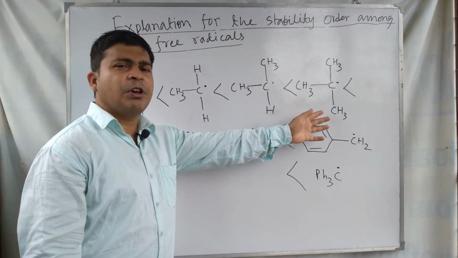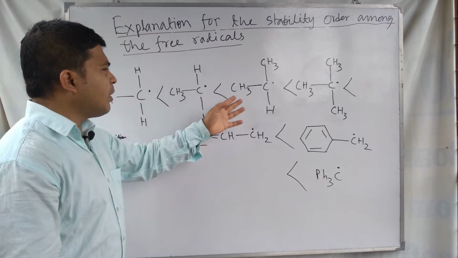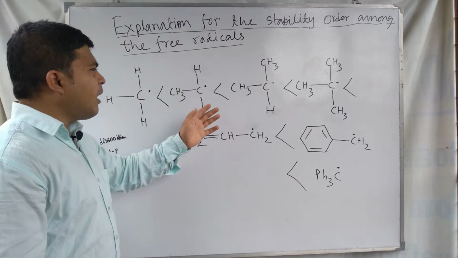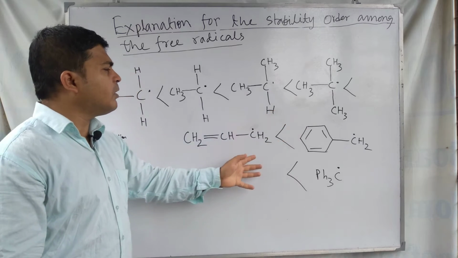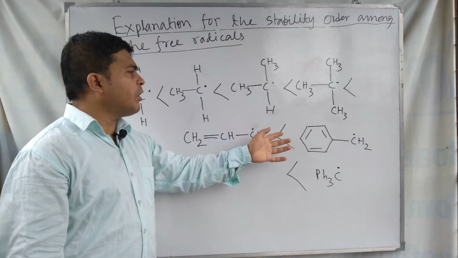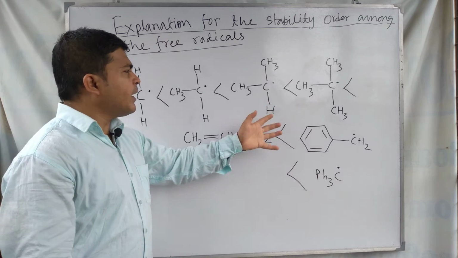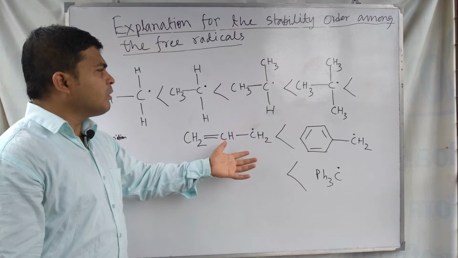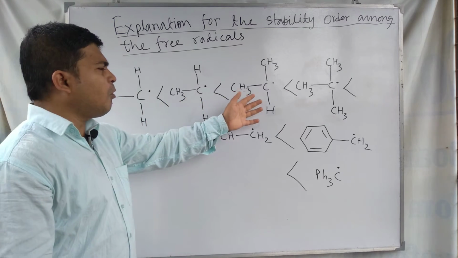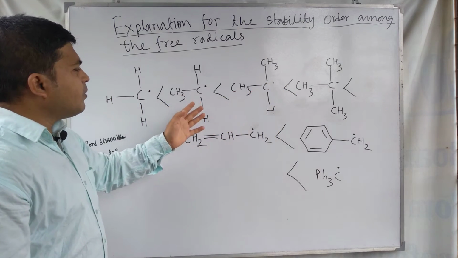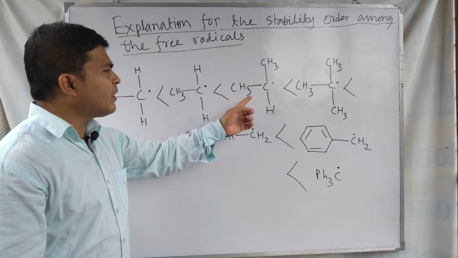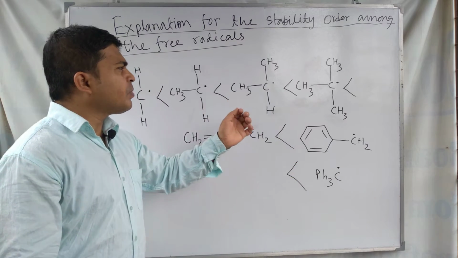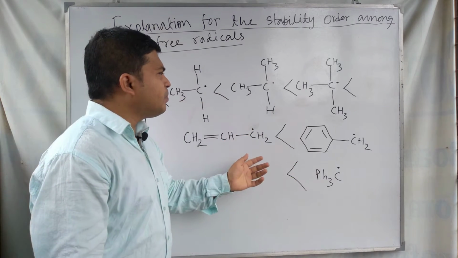All these radical species are highly unstable, reactive intermediates that are formed during the course of the reaction and consumed after forming. These are called free radicals, and in these free radicals the carbon is bearing only one single unpaired electron in the unhybridized p orbital.